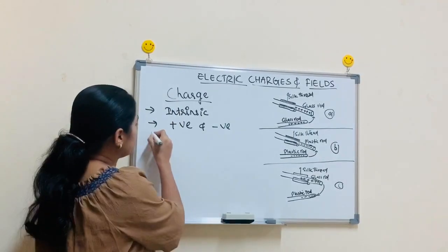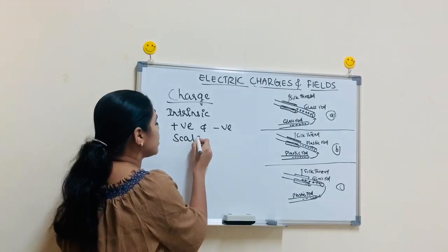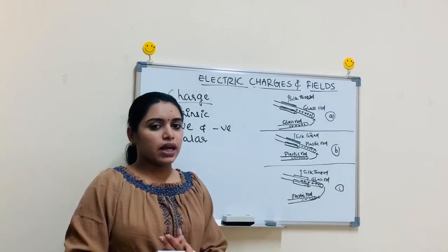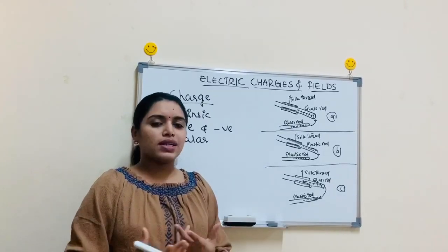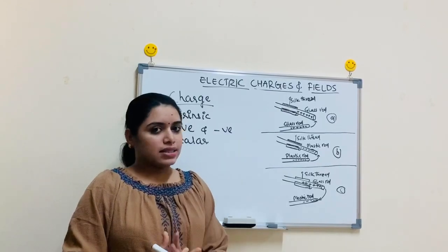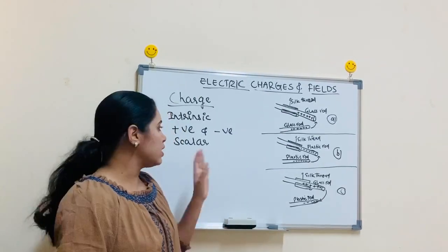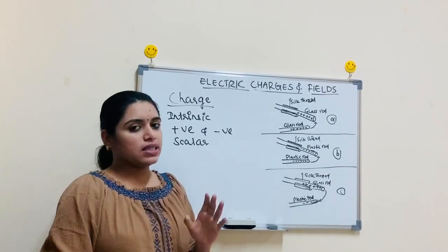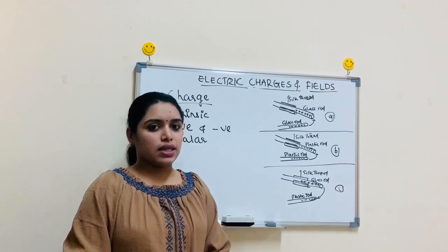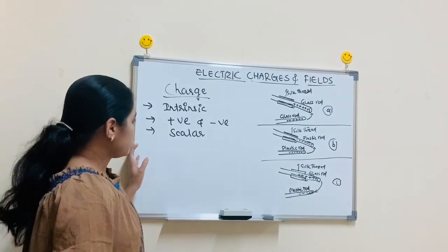Now another basic of charge is that it is a scalar quantity. What do you mean by scalar? There are two types of quantities that you already studied in class 9, vector and scalar. Quantities having magnitude only are called scalar quantities, and quantities having magnitude as well as direction are called vector quantities. So we can say that charge is a scalar quantity.